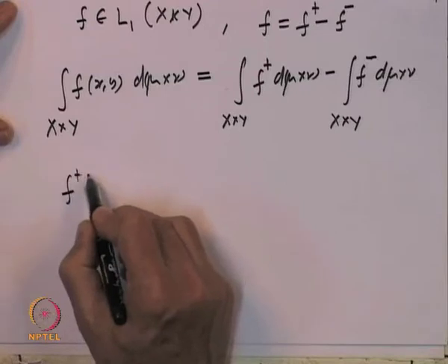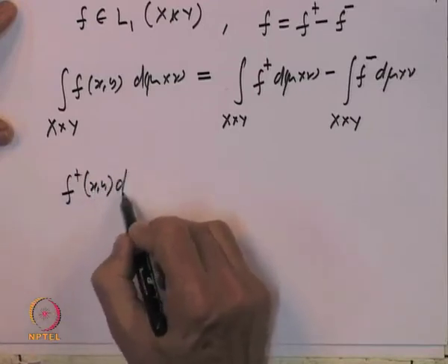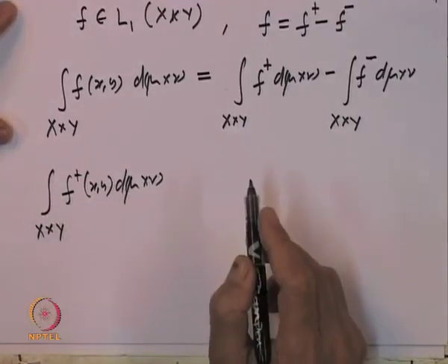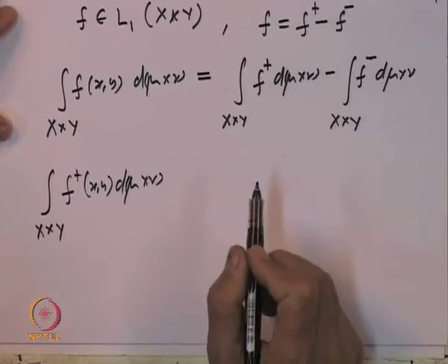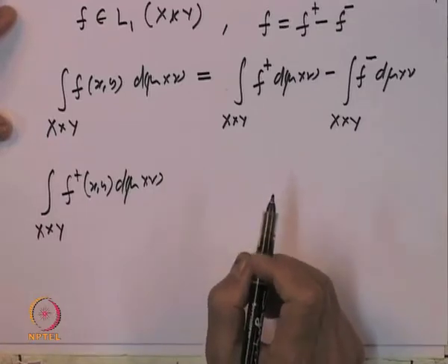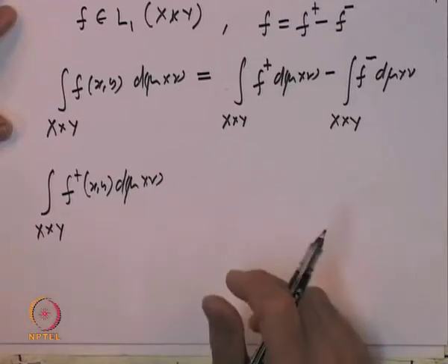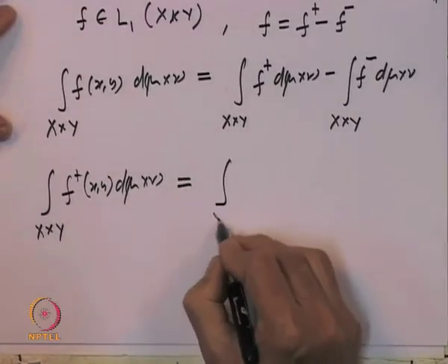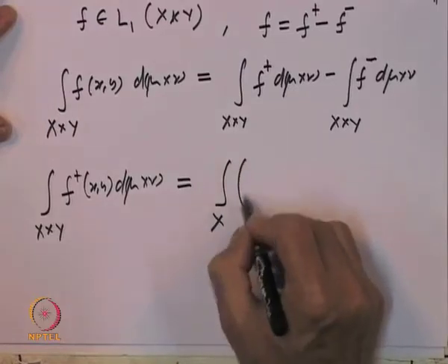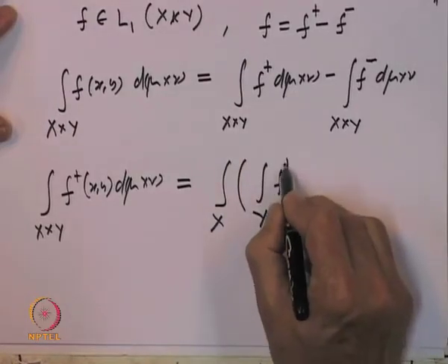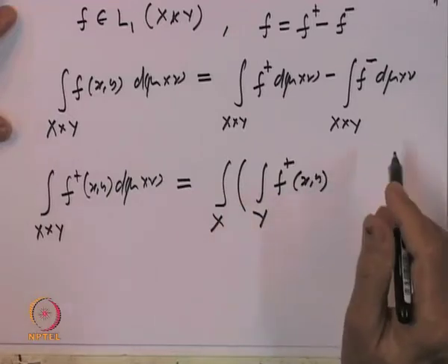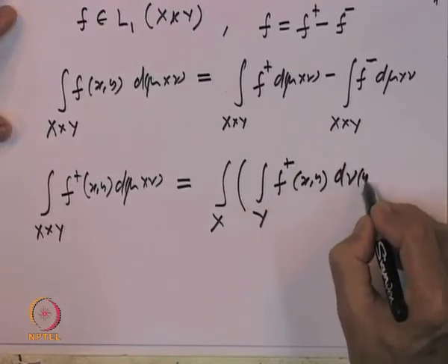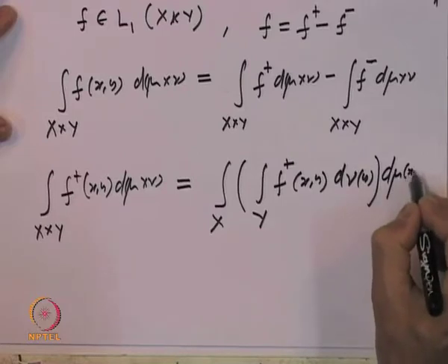Okay. So, now let us look at them separately. So, f plus x y, of course, d mu cross nu over x cross y. So, f plus is a non-negative measurable function. So, by Fubini's theorem 1, I can write this as the integral over x of the integral over y of f plus x y d nu with respect to y and then d mu with respect to x.